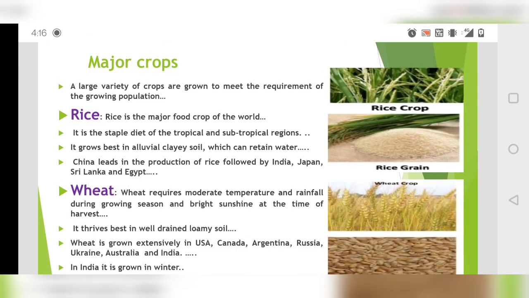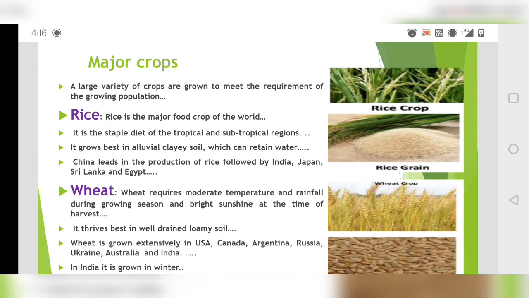Okay, next we have major crops. This is also a very, very important part, because you should know what are the different major crops grown throughout the world. So first it is rice. Rice is a major food crop. Rice and wheat both are staple foods, which are necessarily part of every meal, because they provide a lot of carbs. So rice and wheat are the staple meal for many countries. Rice is the major food crop of the world. It is the staple diet of the tropical and subtropical region people.